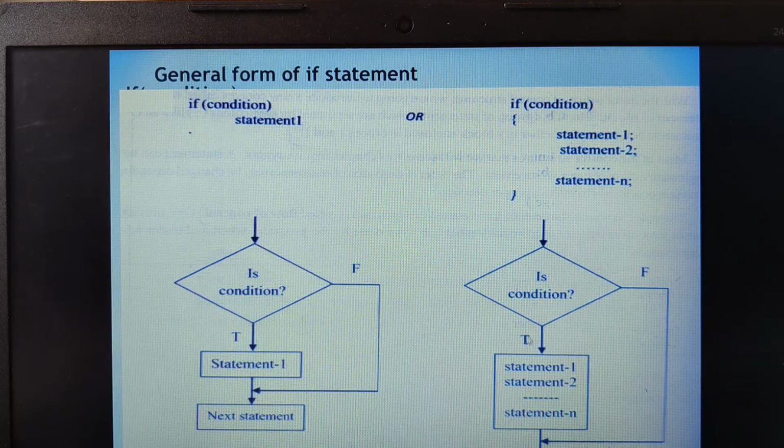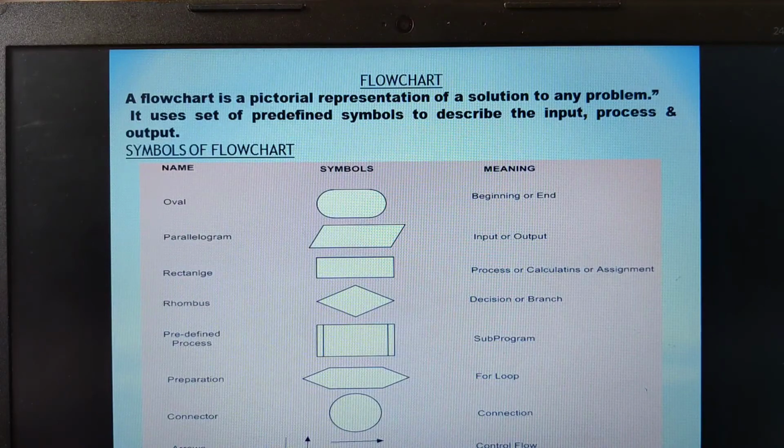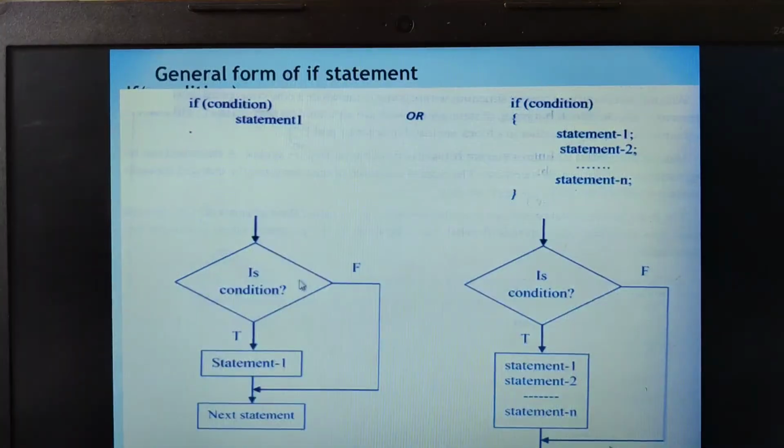Now this is when we have a block of statements as the true part. What happens if I have a single statement as the true part? In that case, if this condition is satisfied, execute statement 1 as the true part, else the control automatically jumps to the next statement. This arrow indicates the control flow. If this condition is satisfied, the control jumps to the statement. If this condition is false, then the control jumps from this statement to the next statement.